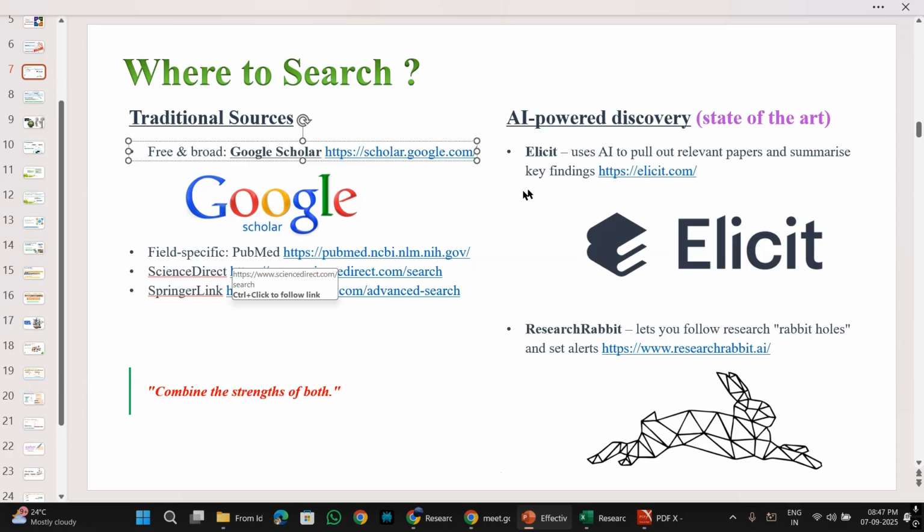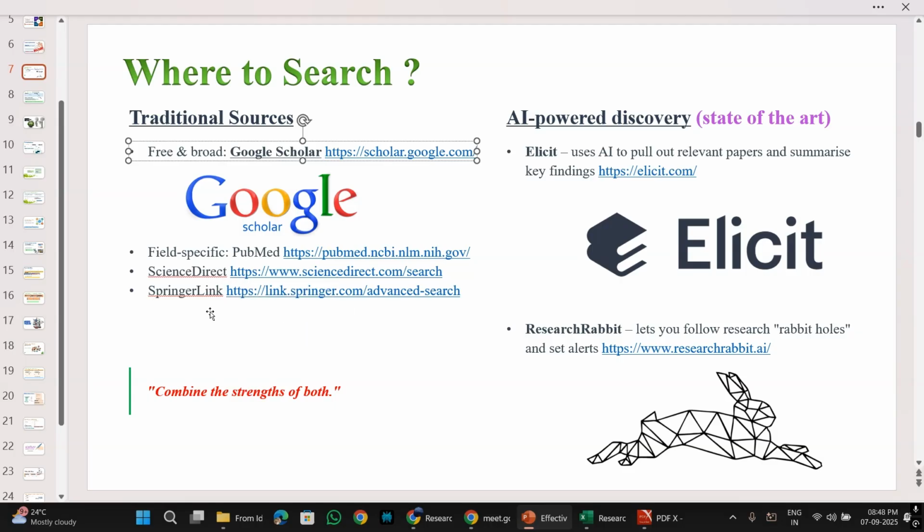Besides this AI powered discoveries, there are also these traditional sources, that is PubMed. There's Science Direct also. PubMed is essentially for the biological sciences, or for life sciences and medical papers. Okay, so there you can go to clinical laboratory papers. You can go to PubMed. If you are extensively working in environmental fields, then you can go for Science Direct.